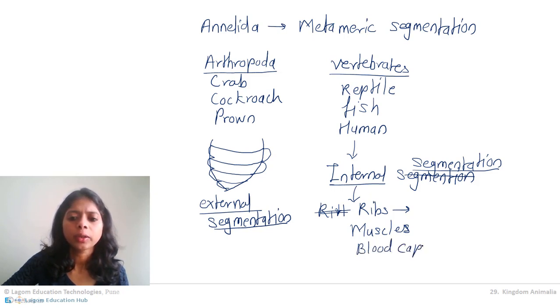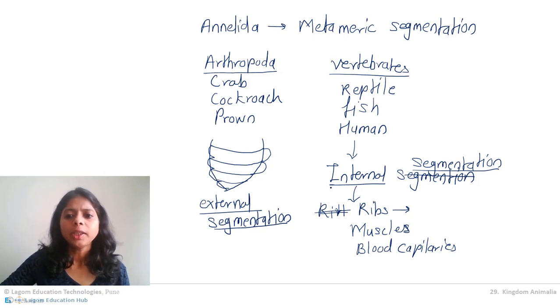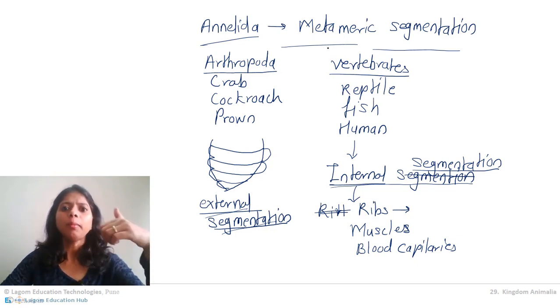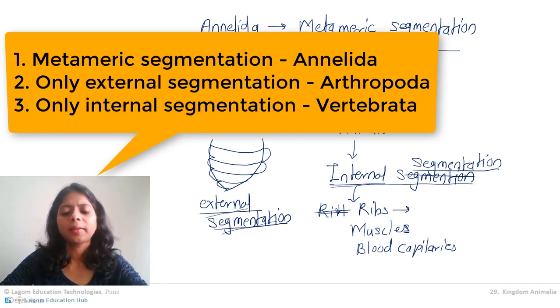So we also show repetition of some organs. So vertebrates, advanced animals, show only internal segmentation. Arthropoda show only external segmentation, but Annelida show metameric segmentation, meaning external segmentation coincides with the internal segmentation. Got it? So this is all about metamerism. You need to remember about metameric segmentation: external segmentation and also internal segmentation.